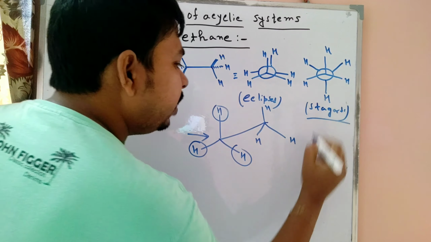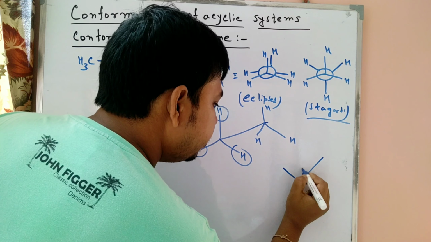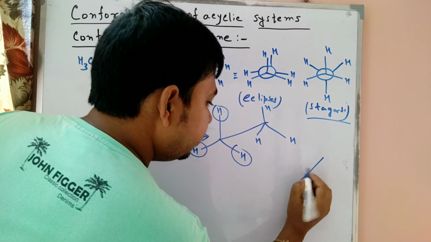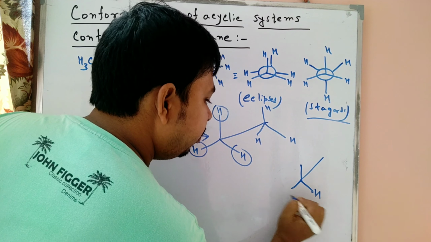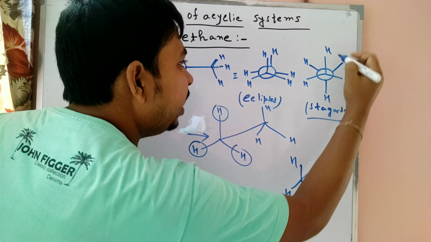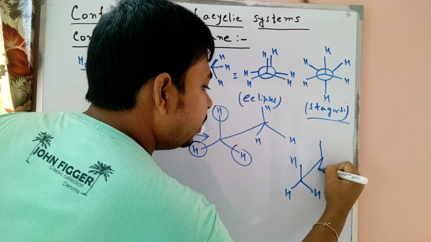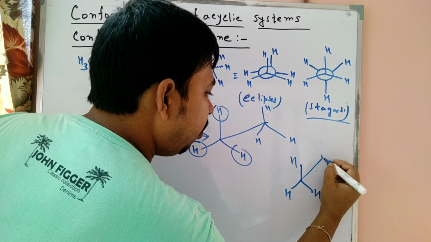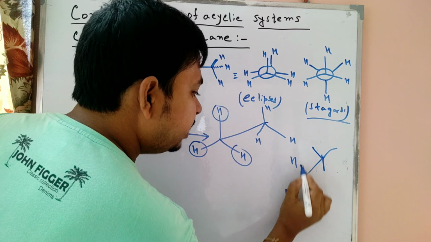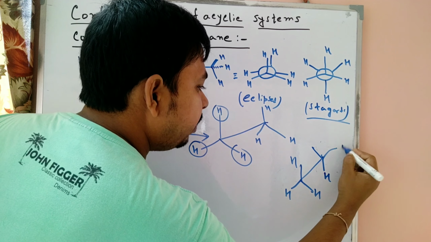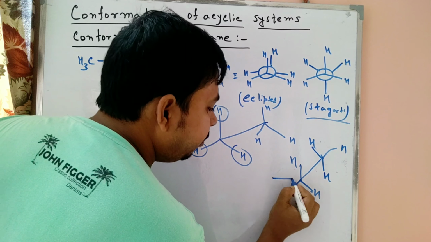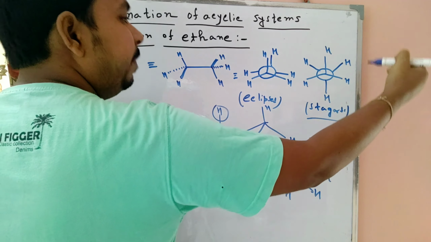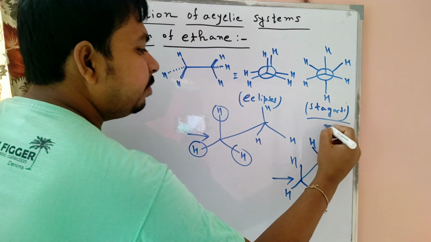When we draw the staggered conformation, we can easily draw this hydrogen, this hydrogen, this hydrogen. But here, these two are opposite. Here this one is up, and this one is down. This one is called staggered. When we view from that point, our front carbon is here and our back carbon is there. So this one is the most stable.